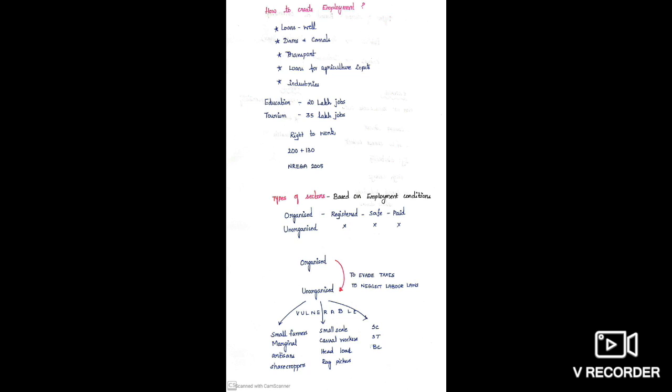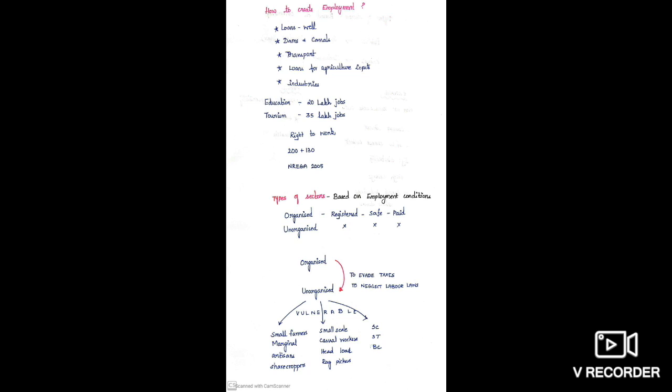But unorganized will be different from organized. It is not registered with the government. Rules and regulations are there, but they are not following them. And here, no job security, no paid leave, no paid holidays, no PF, no gratuity fund. And many organized sectors are becoming unorganized sectors. Why? Because they don't want to pay tax and they don't want to follow the labor laws. That is why many organized sectors are becoming unorganized sectors.